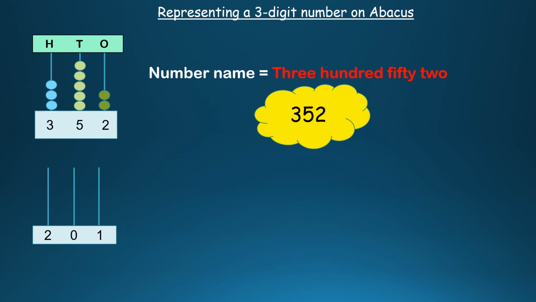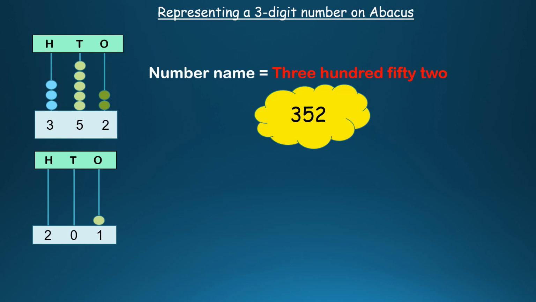So let's see another example. 201. So let's start putting the beads. Before that we need to write the places, hundreds, tens and ones. In the ones spike we have 1, so we are going to put 1 bead there. And if you observe here, there is 0 given in the tens. That means we are not putting any bead over there. So we will be putting beads in the hundreds now.